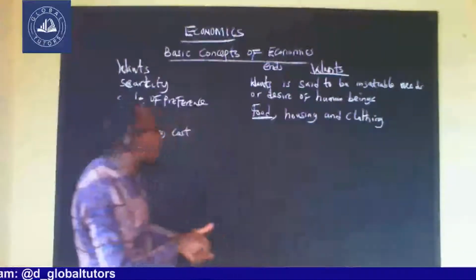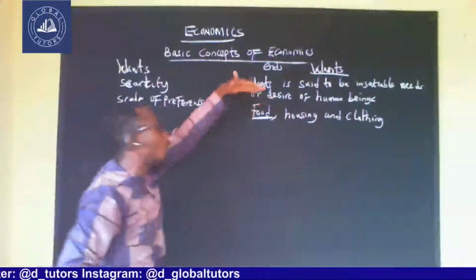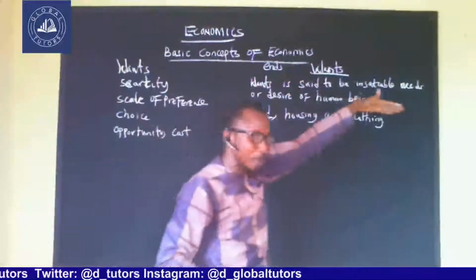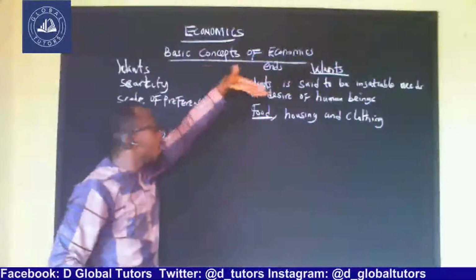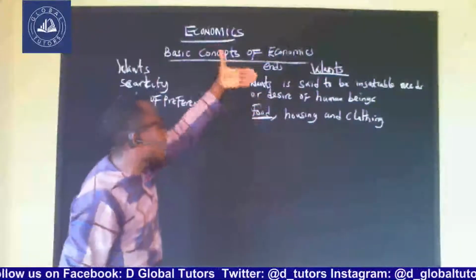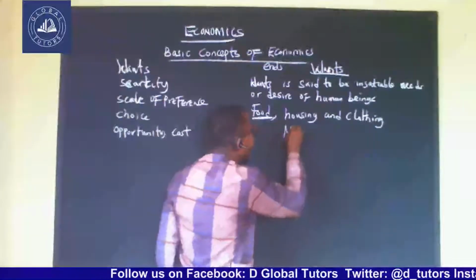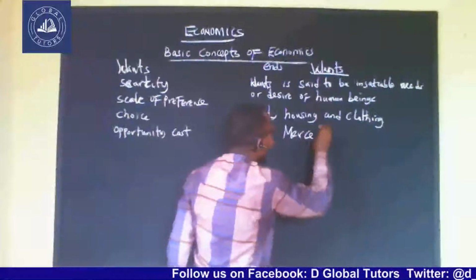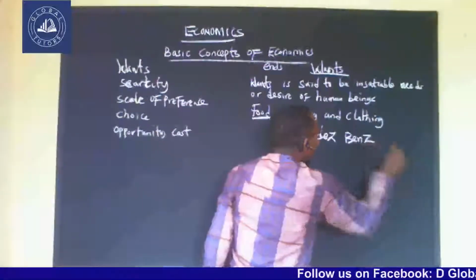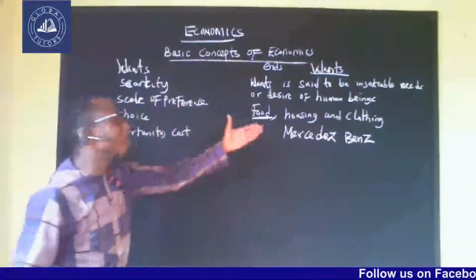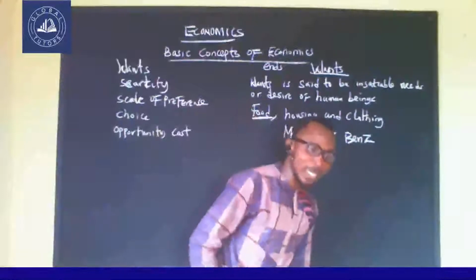Now, most especially our wealthy people in the society. Far back in the 1990s, the most reigning car at that time was what? Mercedes-Benz. But as time goes on, they were able to get this Mercedes-Benz.